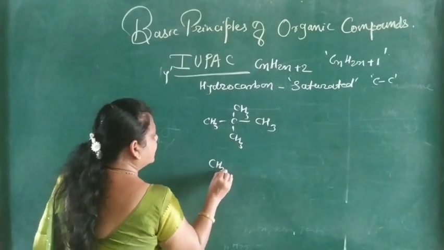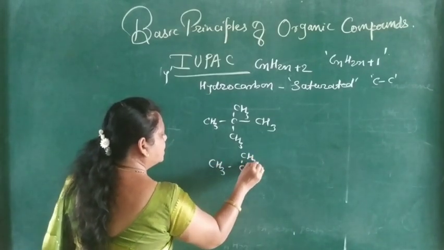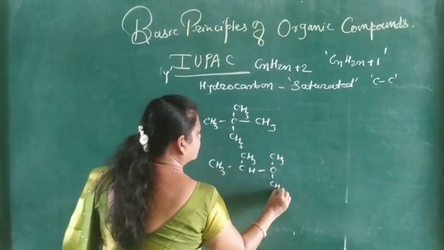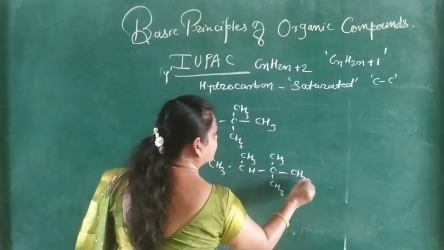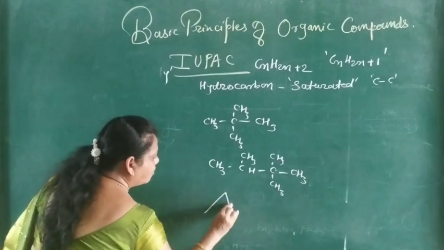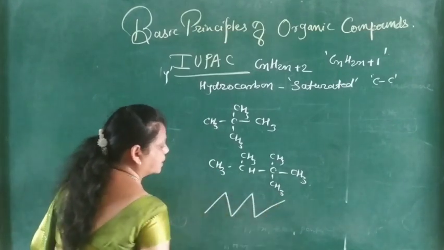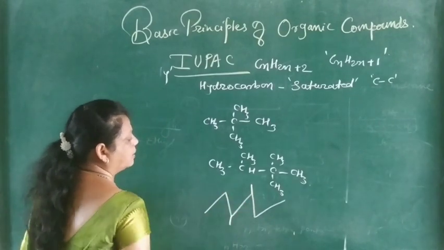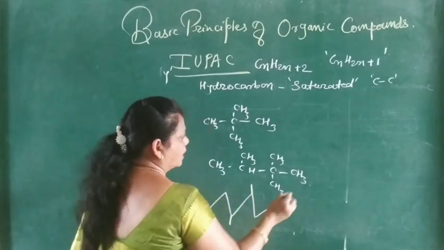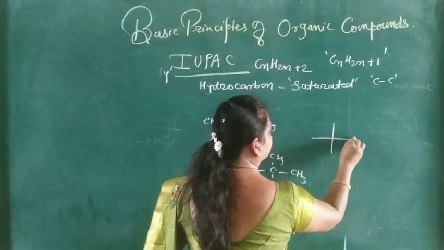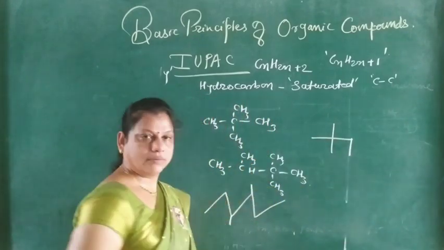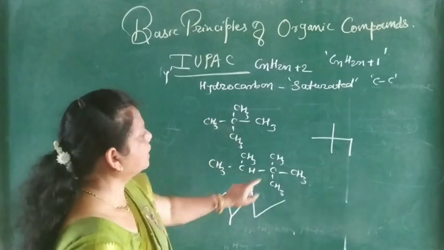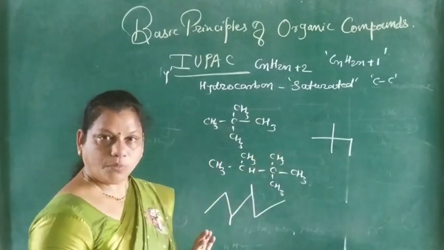Then CH3, C, CH3, CH, CH3, CH3, CH3. Then this is a bond line structure. So write down the IUPAC name of this.